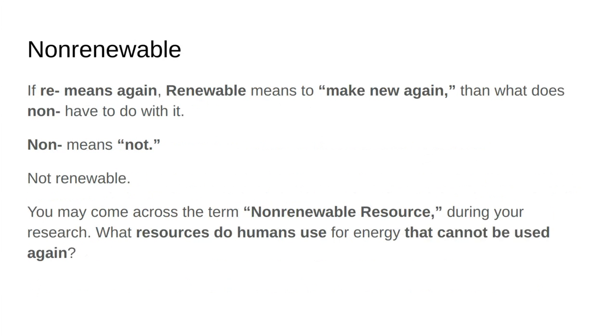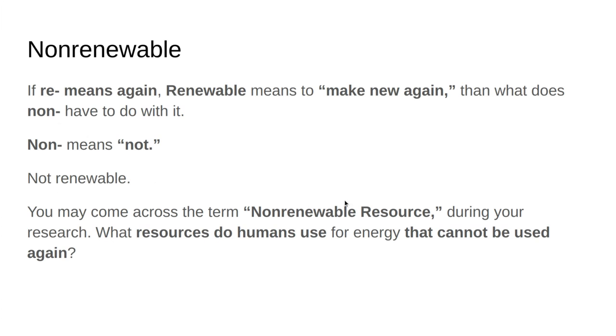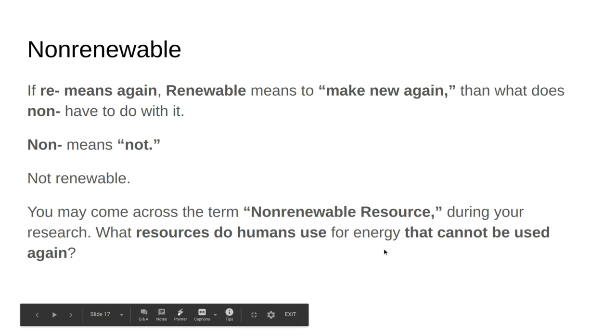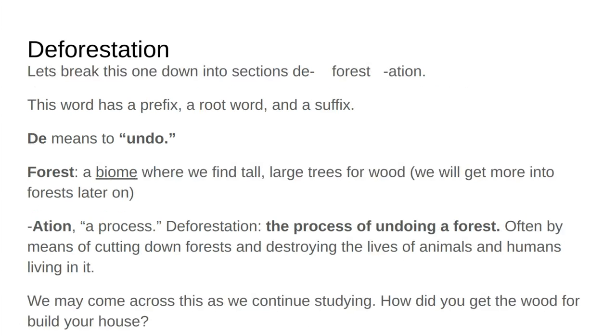Then we have non-renewable. Re means again, renewable means to make again. Then what does the non have to do with it? Non means not renewable. You may come across this term, non-renewable resource, doing your research as we've done before in our other ELA menus. What resources do humans use for energy that cannot be used again, things we will run out of? And how does that affect us, or influence global warming, and what can we do about that?